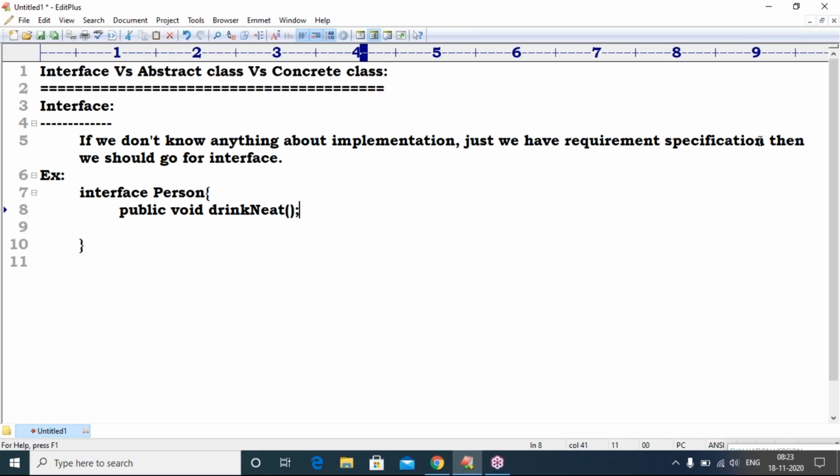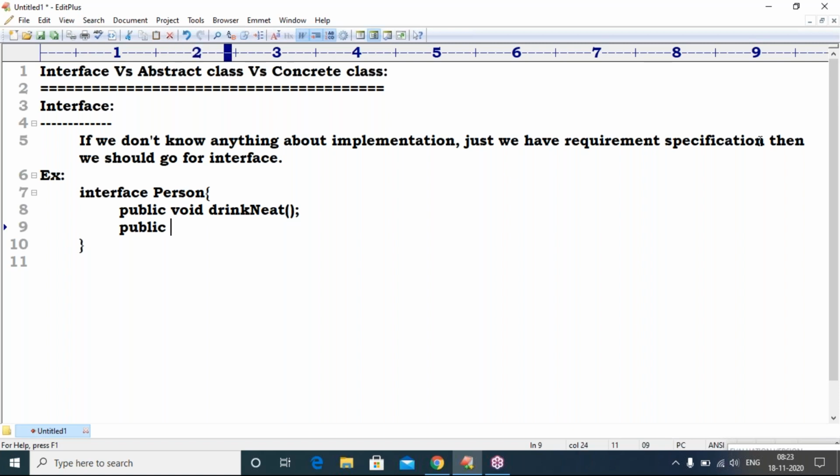It is based on the type of person. Student is a person, trainer, I am also a person, employee also a person, everyone is a person. So here only declaration, no implementation. Method implementation is not there.